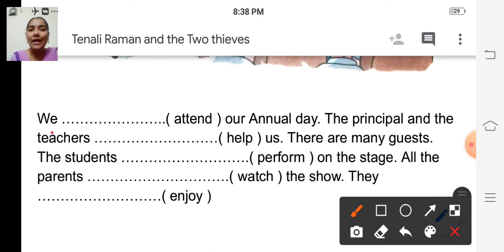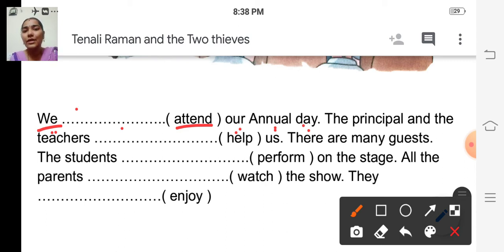We dash our annual day. The verb is attend. So the noun is we. Is it singular or plural? Plural, right? So we have to use are.